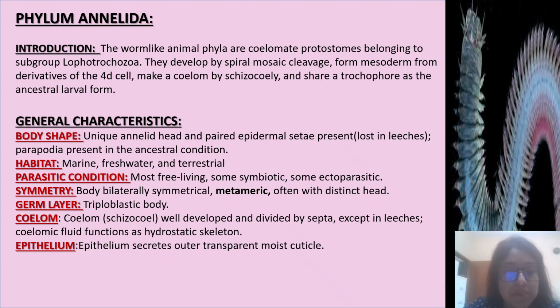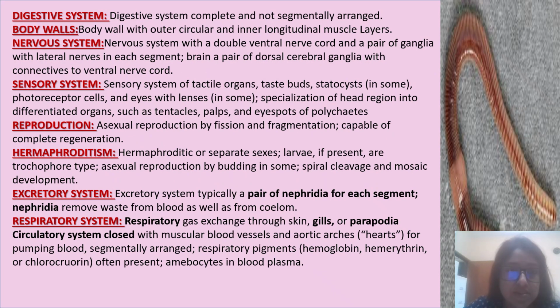Next, epithelium. Epithelium secretes an outer transparent moist cuticle. Next, digestive system. Digestive system is complete and not segmentally arranged. Body wall with outer circular and inner longitudinal muscle layers. Nervous system with a double ventral nerve cord and a pair of ganglia with lateral nerves in each segment.